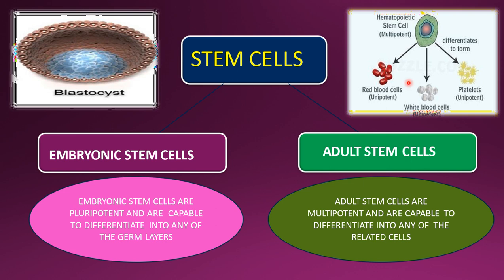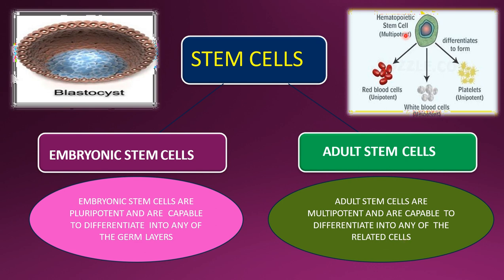They are multipotent. They can differentiate into various kinds of cells, for example RBCs, WBCs, platelets, and also muscle cells and nerve cells. So for hematopoietic stem cells, they give RBCs, WBCs and platelets. Any other adult stem cells can differentiate into various kinds of related cells. So adult stem cells are multipotent. They can develop into various kinds of cells, capable of differentiating into any of the related cells.